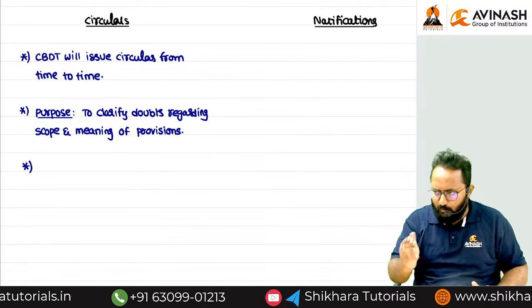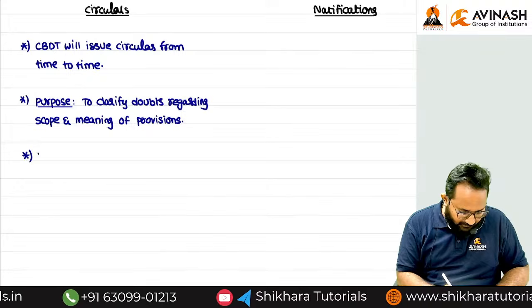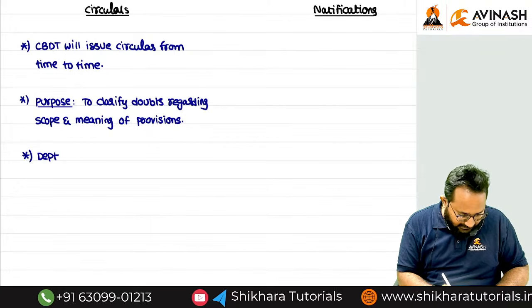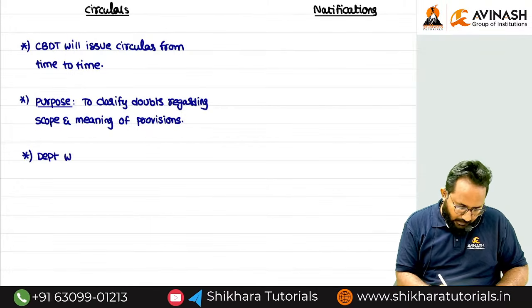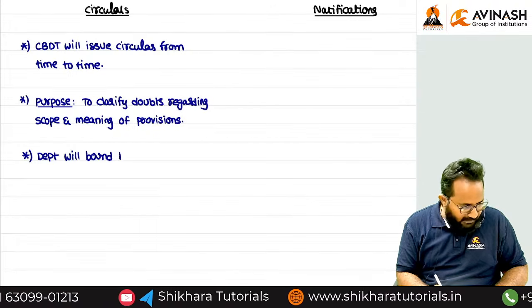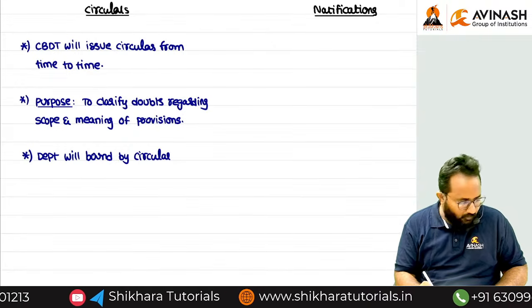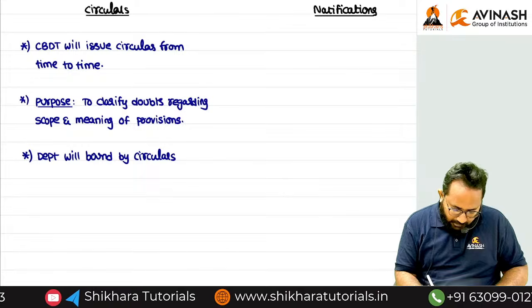So then we can write these two points. Department: department means all officers in the income tax department are bound by the circular. Bound means they have to follow it. They have to follow it. So then what about the SSE side?